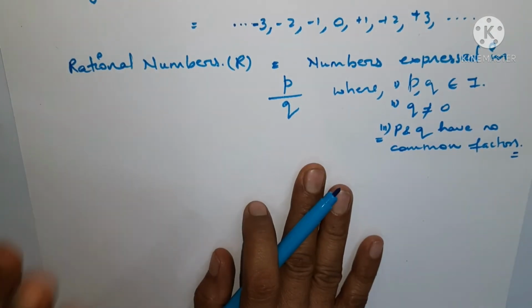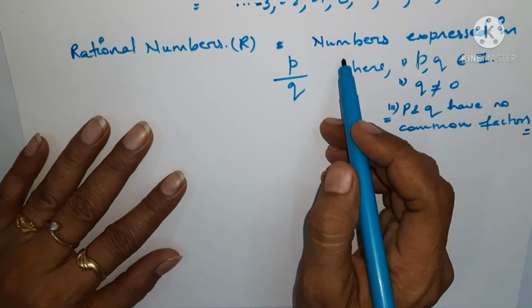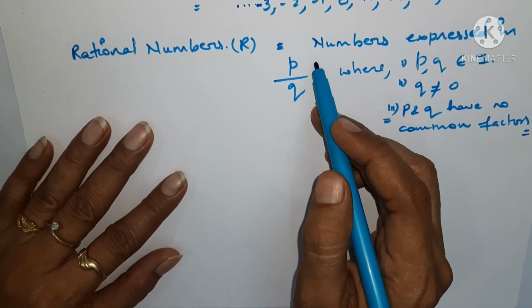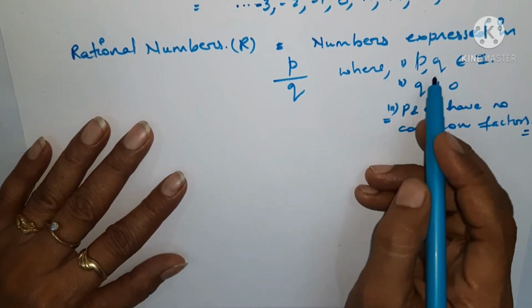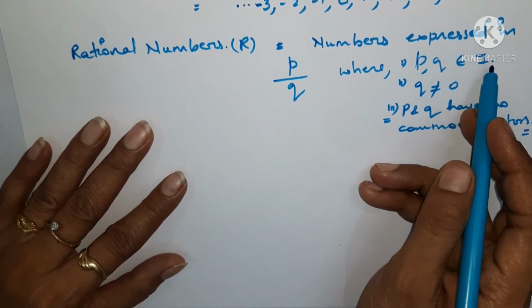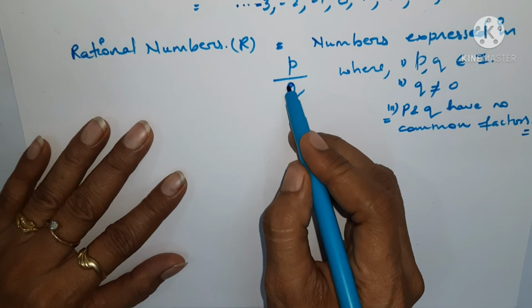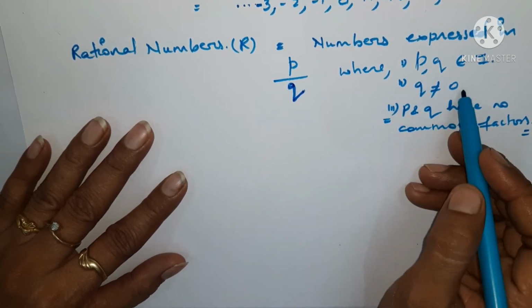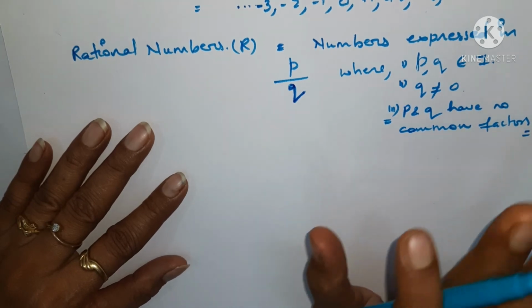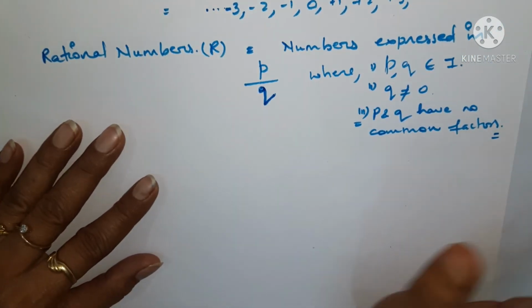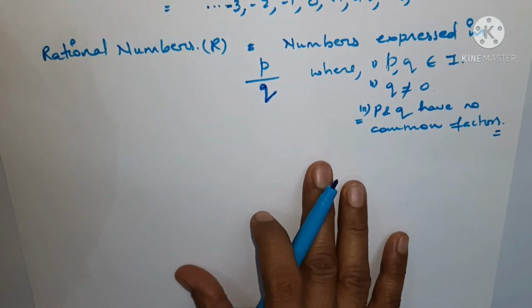Okay, so these are the rational numbers. Rational numbers are what type of numbers? The numbers which can be expressed in p by q form, where p and q belong to the integers family, and q, the denominator, is not equal to 0, and p and q have no common factors in them. I hope you have understood rational numbers.